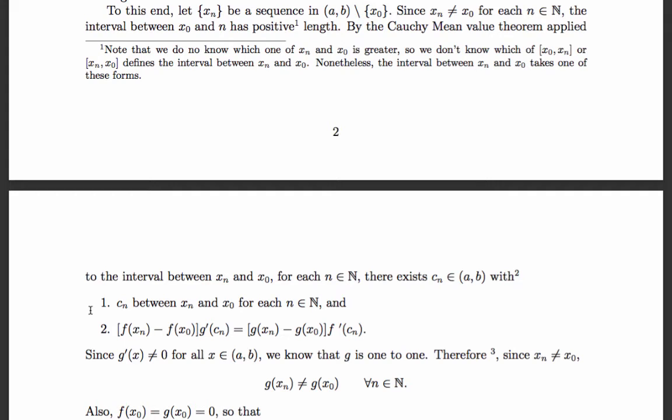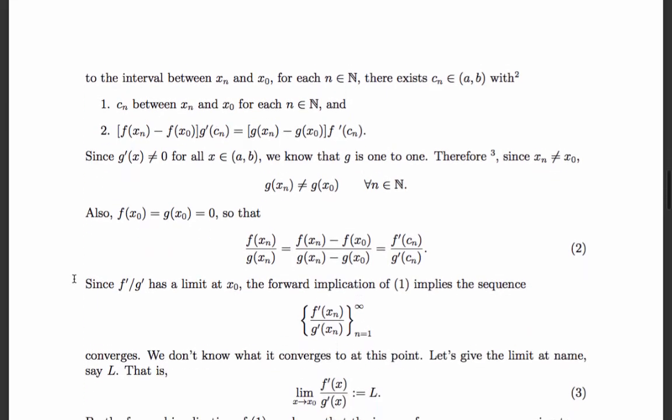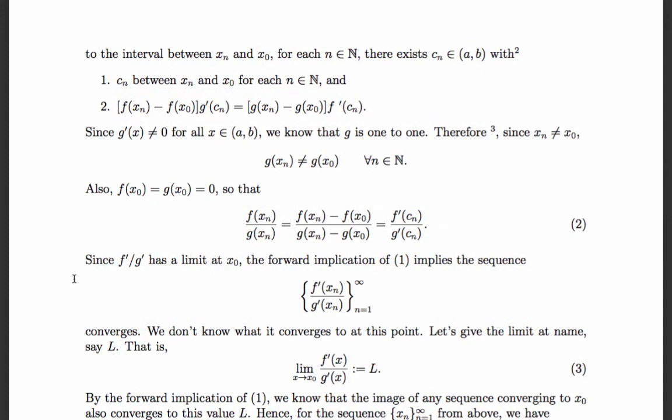Now, notice that g of xn and g of x naught have a non-zero difference because they're not equal. We know they're not equal because g is 1 to 1. We know g is 1 to 1 because its derivative is non-zero, meaning g never made a U-turn. However, in the hypothesis, f of x naught and g of x naught are 0.